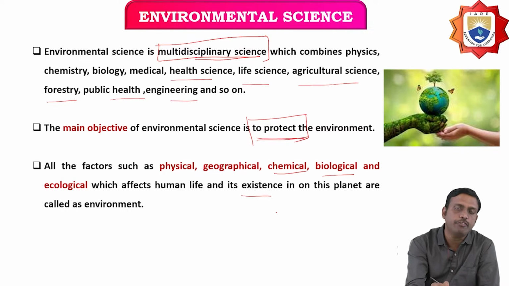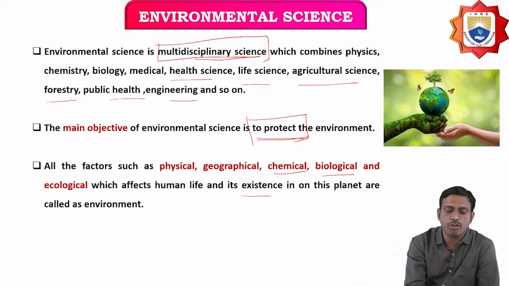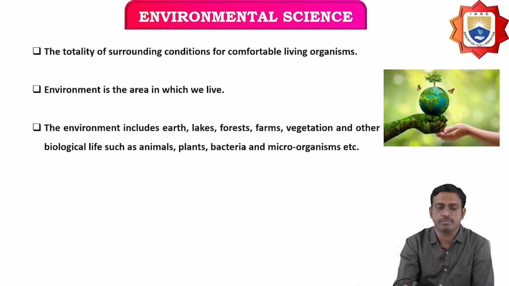It covers all these factors, which affect both human life and the existence of animals on this planet.